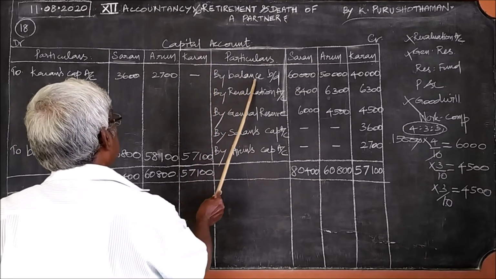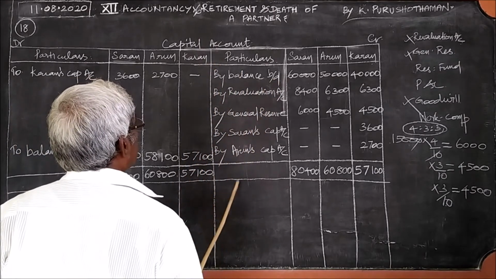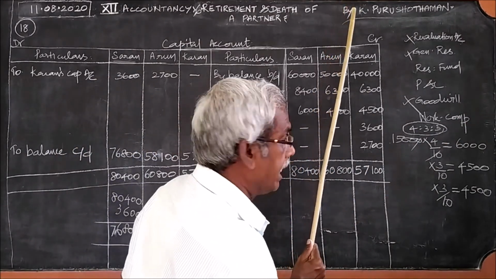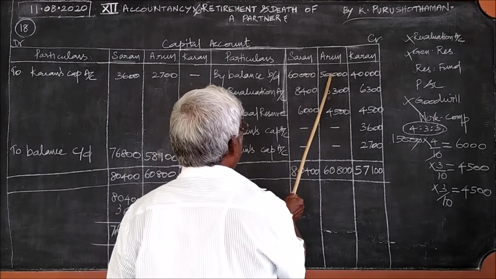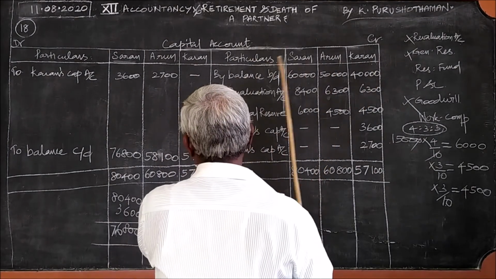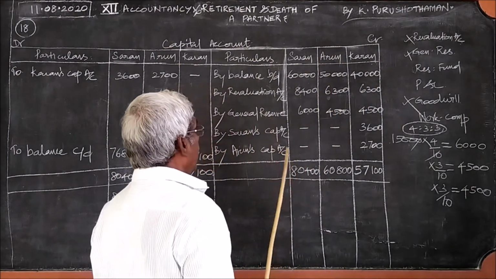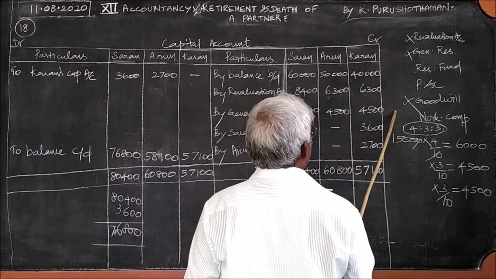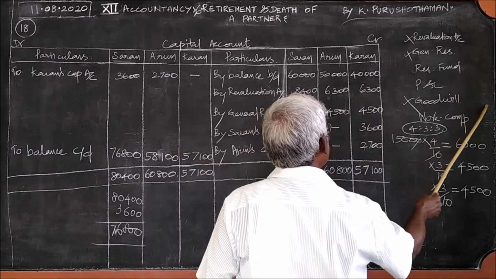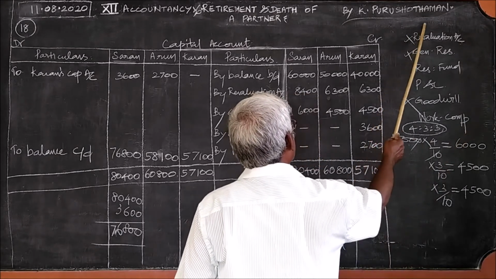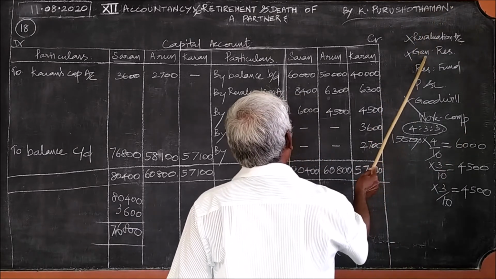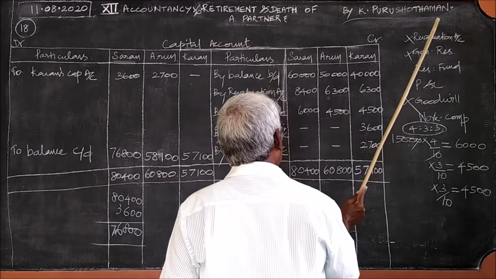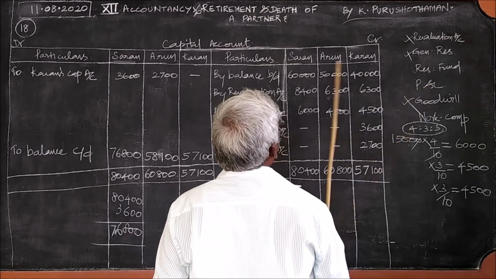First thing, by balance brought down, we should write what all the capital given in the balance sheet: 60,000, 50,000, 40,000. And the next two items, what should be considered? We should check whether there is any item out of these six: revaluation account, general reserve, reserve fund, profit and loss account, goodwill, workmen's compensation fund.